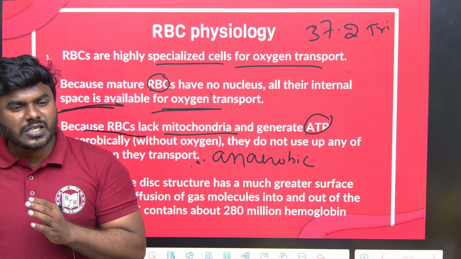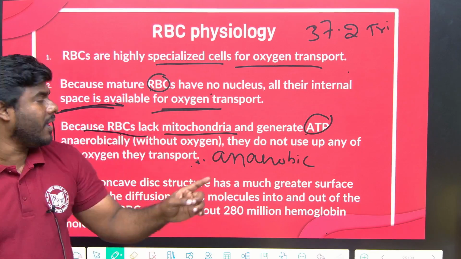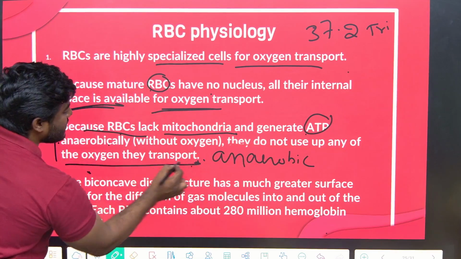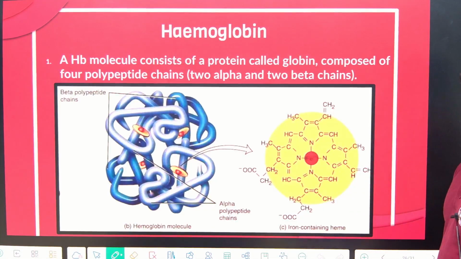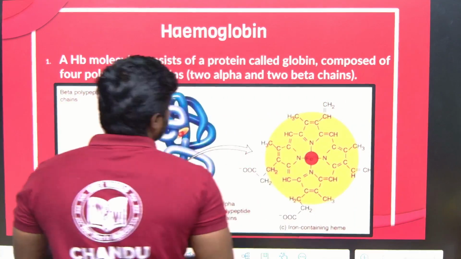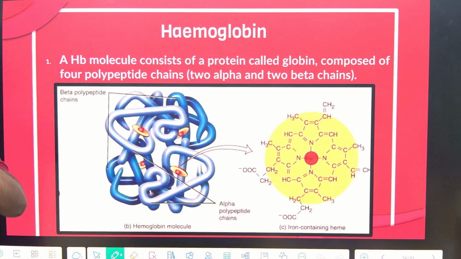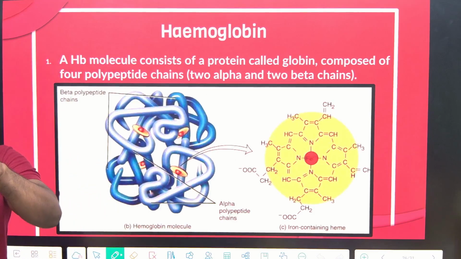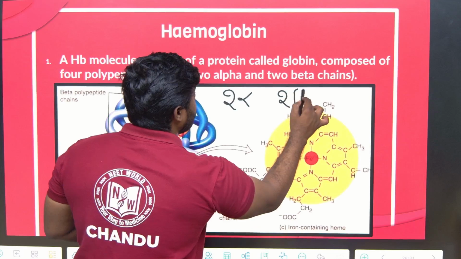RBC performs anaerobic respiration, produces less ATP, and by using that less ATP it can transport the oxygen. You're getting the point. They do not use up any of the oxygen that they are transporting. It always follows anaerobic respiration. Now RBC contains what? Hemoglobin. Correct? So again, the question which is asked in the exam, you might have read in biomolecules: hemoglobin is what kind of a protein? Quaternary structure. Correct? Quaternary means it contains 4 polypeptide chains, which are 2 alpha chains and 2 beta chains.